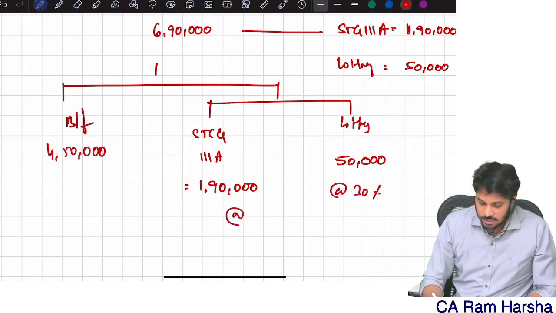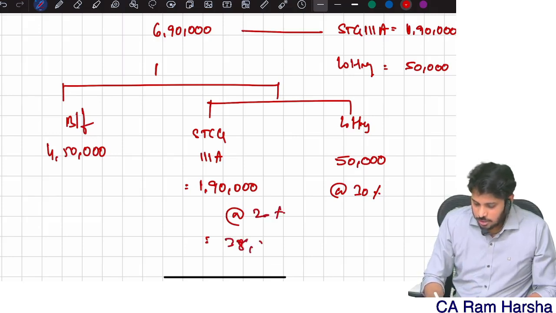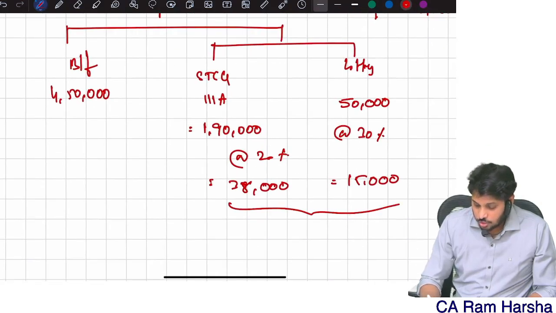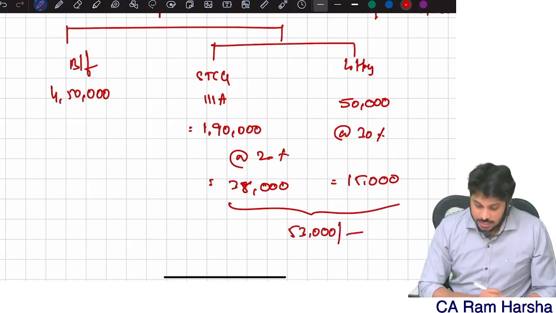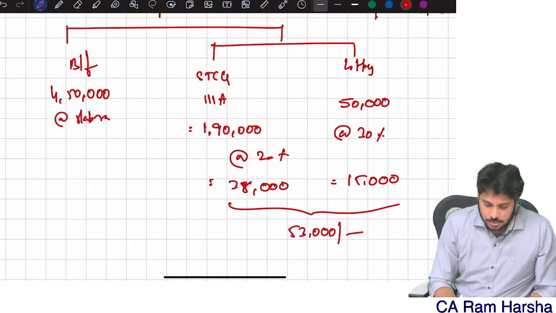Since normal income is more than the basic exemption limit, there is no unutilized exemption concept, so I directly apply the rates. 20% on the short-term capital gain is 38,000. Lottery at 30% is 15,000. Total basic tax is 53,000. Now, the remaining is taxable at slab rates.